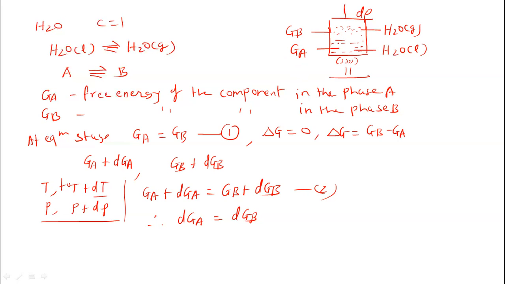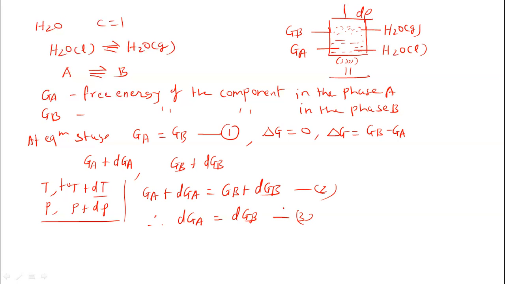Now to bring the system into the equilibrium stage, we have to increase the pressure, because when we increase the pressure, vapors are converted back into the liquid state. Whatever liquid was converted into the vapor state when we increased the temperature, those vapors are converted back into the liquid state, and equilibrium is maintained. So at equilibrium, we can write GA plus dGA is equal to GB plus dGB. But we know that GA is equal to GB. Therefore, we get dGA, the small increase in the free energy of the component in the phase A, equal to the small increase in the free energy of that same component in the phase B. So this is equation 3.